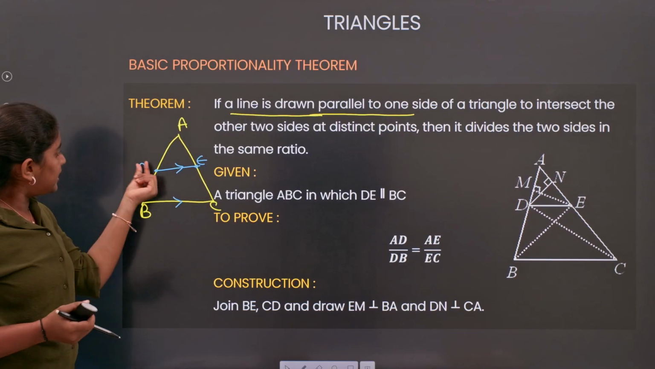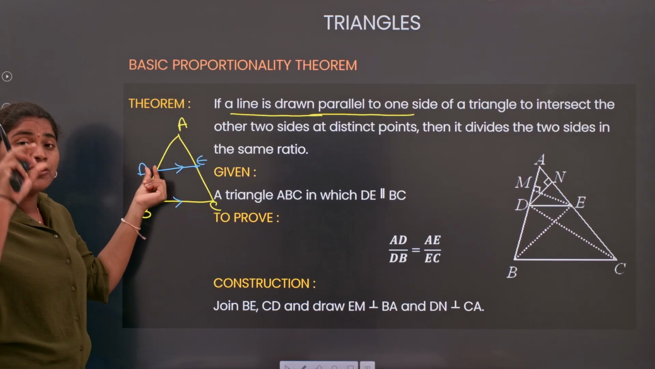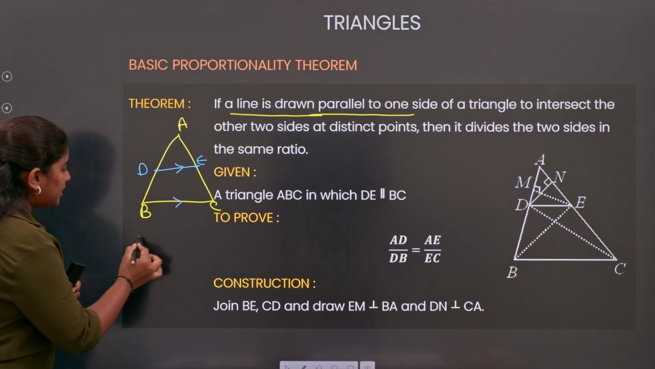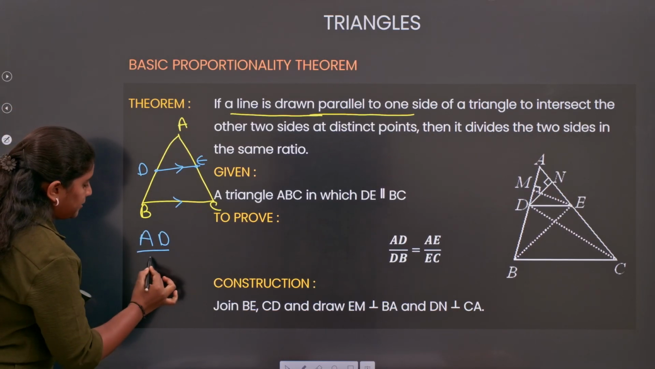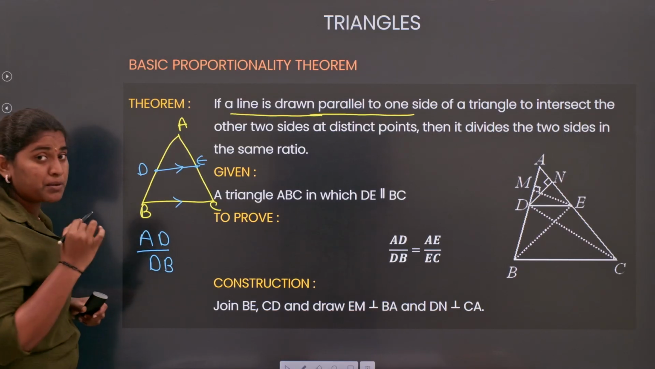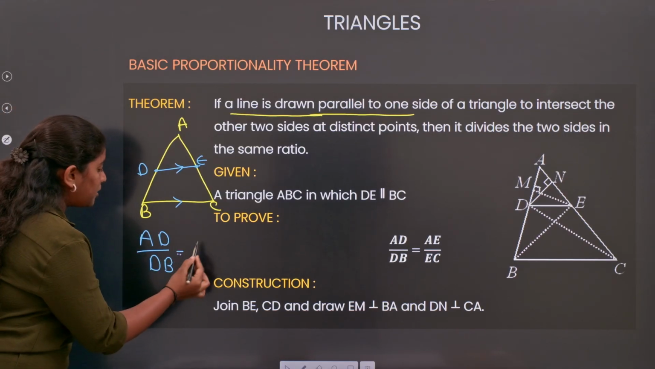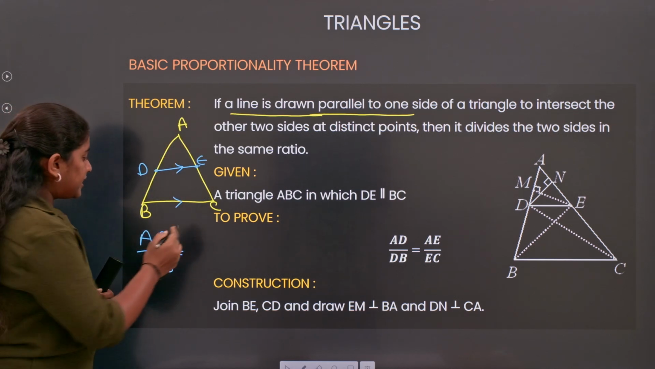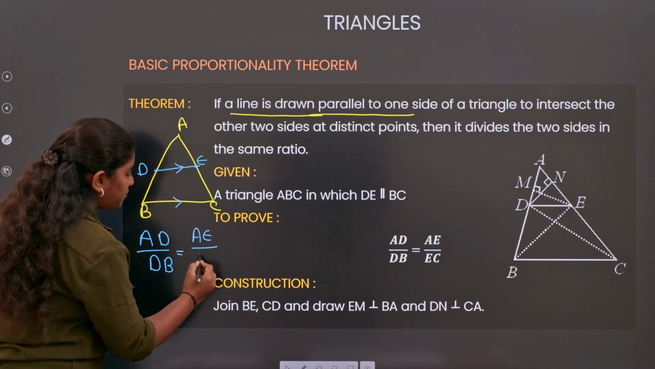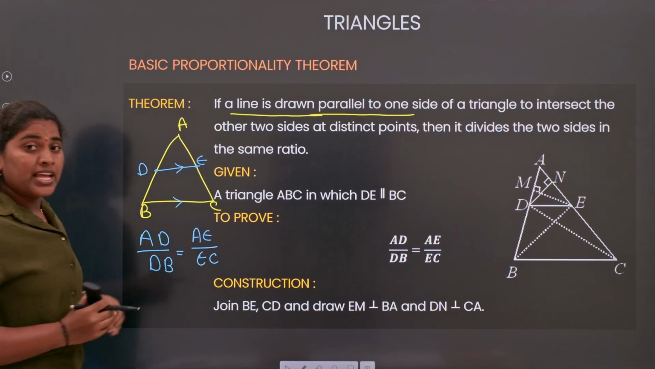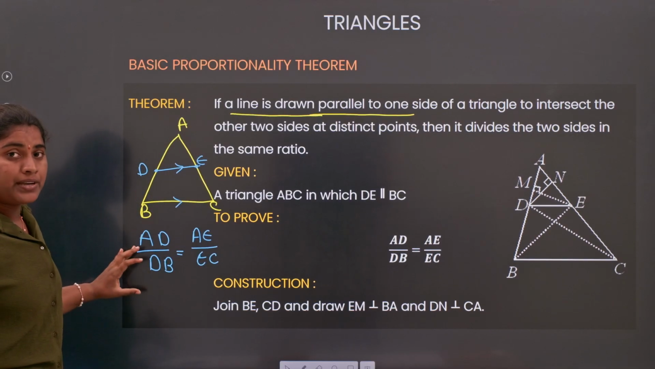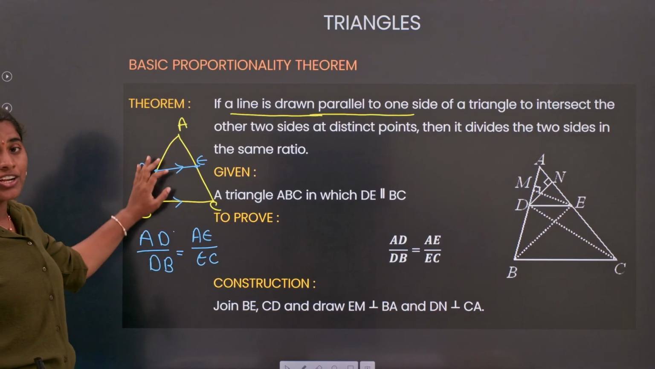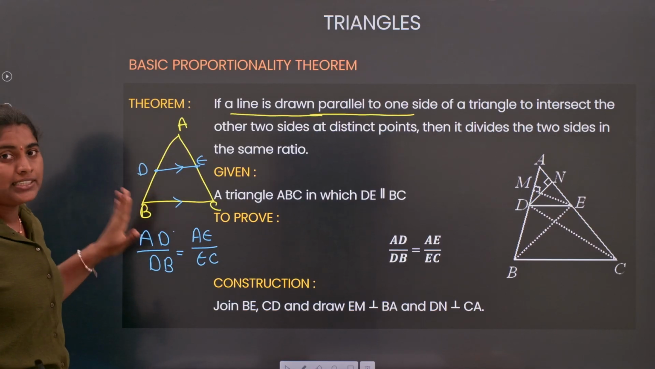Now, what is D doing here? D is dividing your AB into two parts, that is AD and DB. If you take the ratio of AD by DB, according to the basic proportionality theorem, this ratio will be equal to the ratio for E, which is dividing my AC into two parts, that is AE and EC. If you take the ratio of AE and EC, the ratio of AD and DB is equal to the ratio of AE and EC. This is according to your basic proportionality theorem.